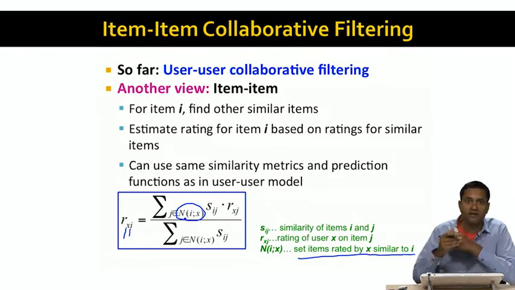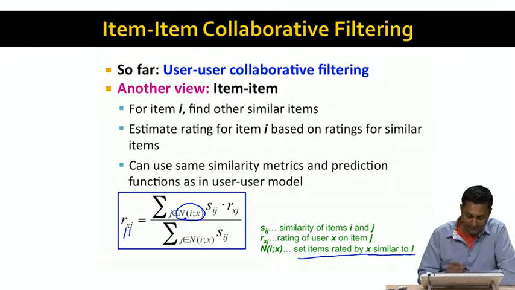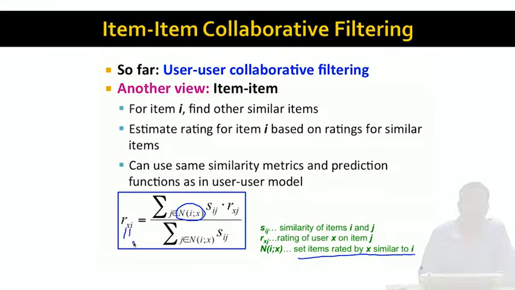So we just take the item I, compute the similarity between item I and every other item in the set that we know about, restrict our attention only to the items that have been rated by the user X, and then take the top k of those as a neighborhood N(I;X). And once we do that, we can just use this same weighted average formula that we had from the previous slide to predict the rating of user X and item I.